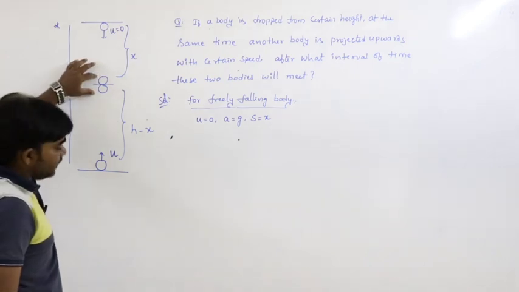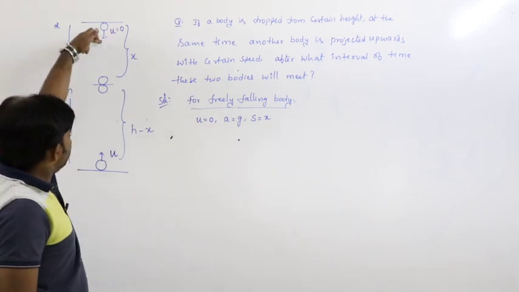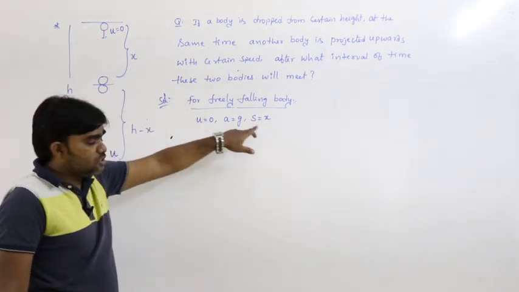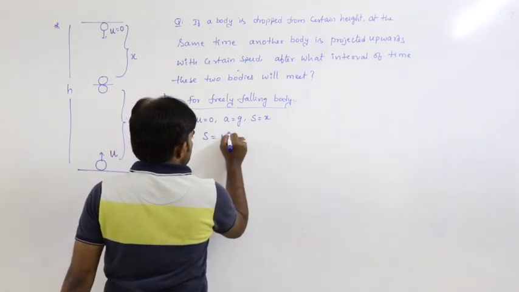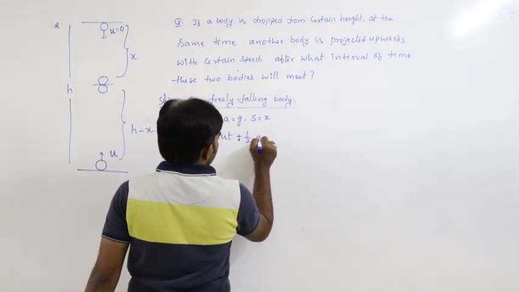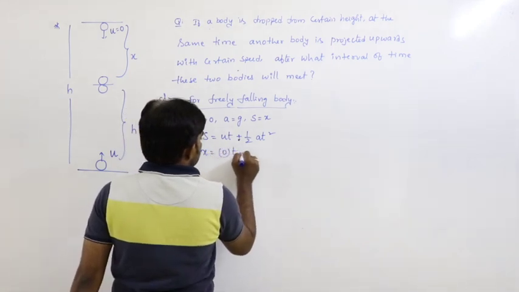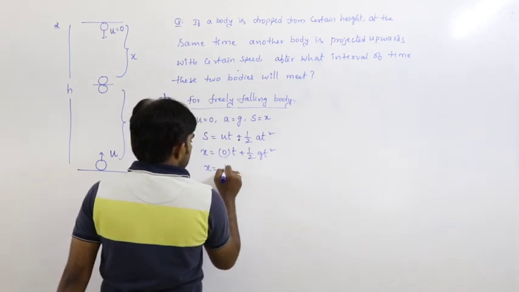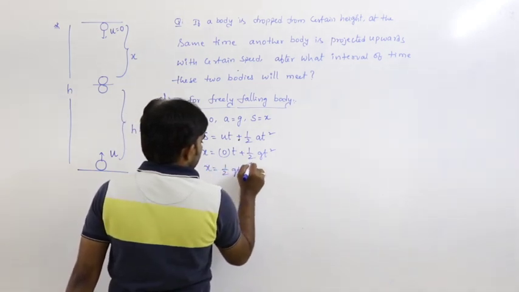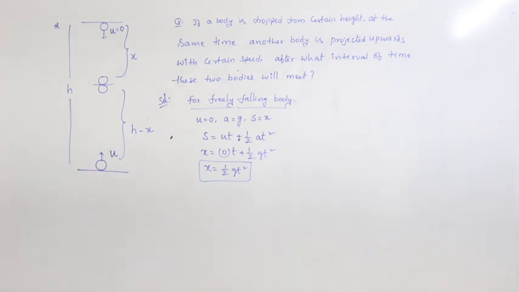From the equation s equals ut plus half at square, x equals 0 into t plus half gt square. So x equals half gt square. That is the first equation.